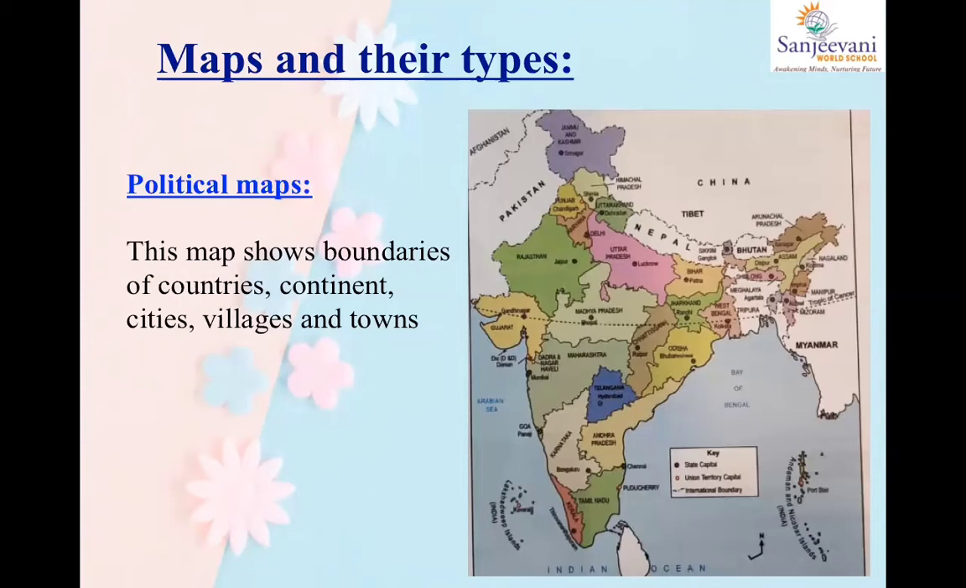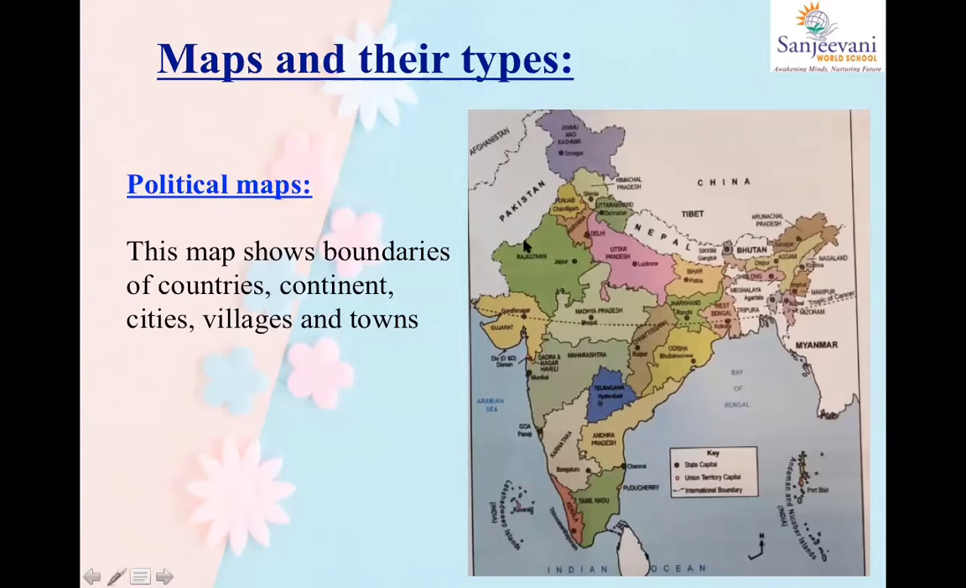Okay. So let's get started with the first type of map. Everybody needs to repeat after me that this is called a political map. Everybody, come on. Political maps. Perfect. Now, this map shows boundaries. Boundaries means border. Okay. A political map shows borders or boundaries of the country, continent, city, villages, and towns.